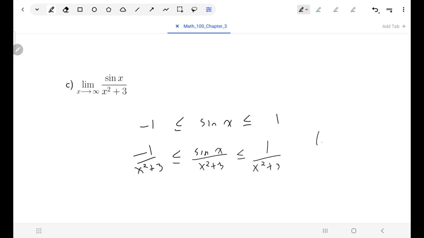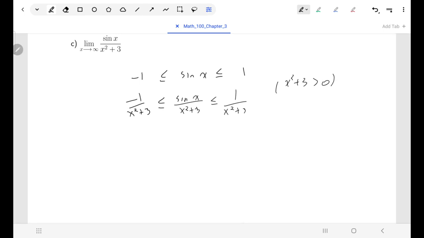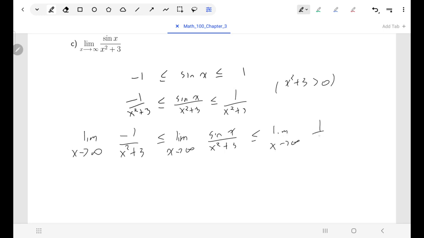So I'll make a little note of that on the side. That's because x squared plus 3 is positive. So that's why I know that my inequalities will stay the way that they are. And so now if I were to look at the limit as x goes to infinity of all three: the limit as x goes to infinity of negative 1 over x squared plus 3, of what we're actually interested in, sine x over x squared plus 3, and of 1 over x squared plus 3.